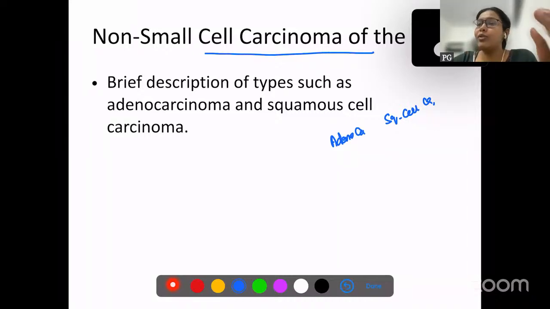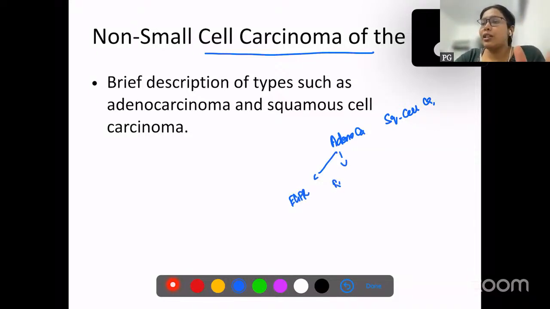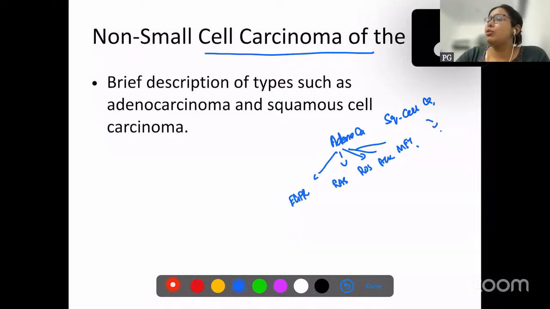I'll just review it once for you. There are 5 most important genetic mutations in adenocarcinoma, EGFR being the most common. And then we have RAS, okay. And then we have ROS, ALK, and MET. Squamous cell carcinoma also had TP53 mutations, okay. So these were the mutations.